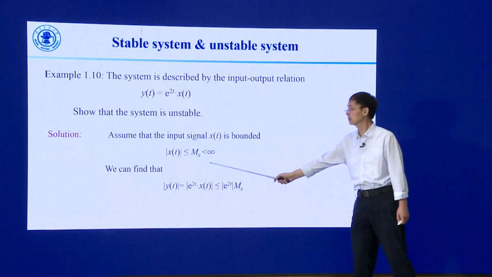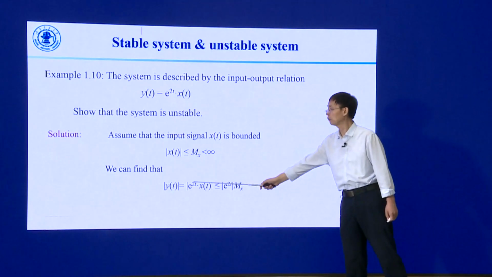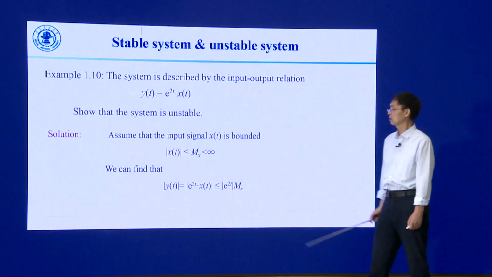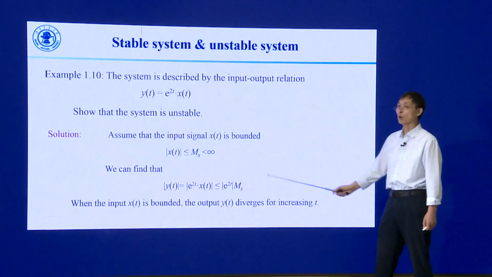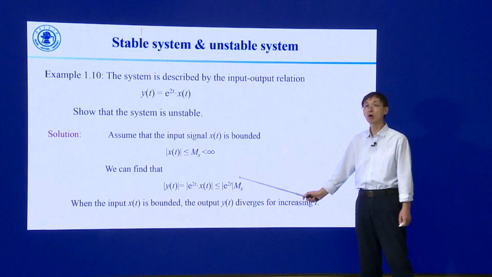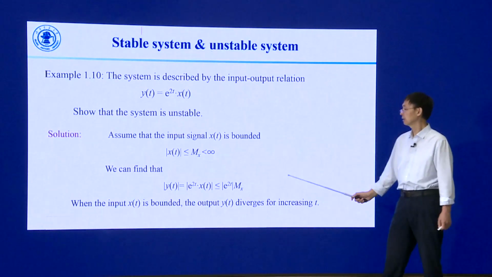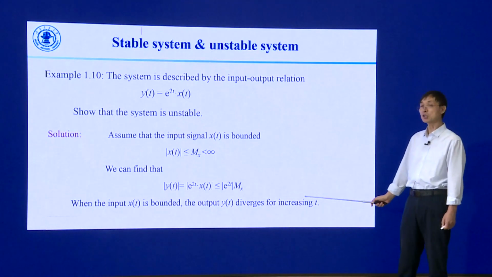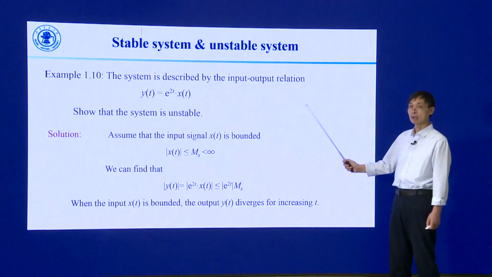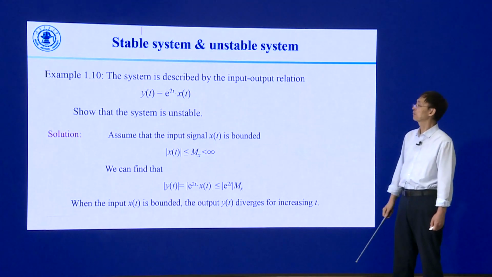We can find the absolute value of y of t equals this result. We can find when the input signal x of t is bounded, the output signal y of t diverges for increasing t. So the system is an unstable system.